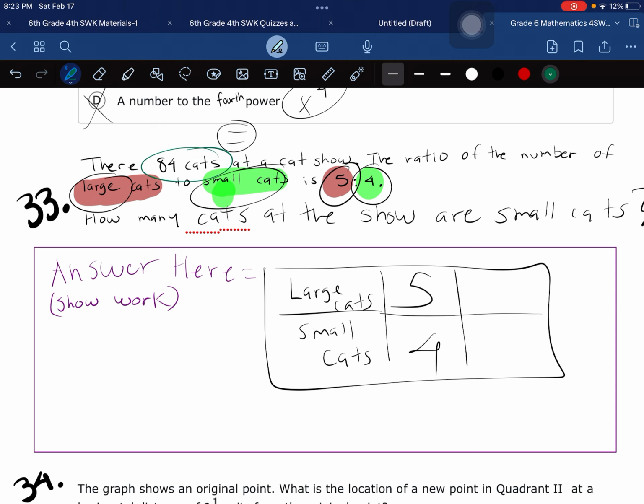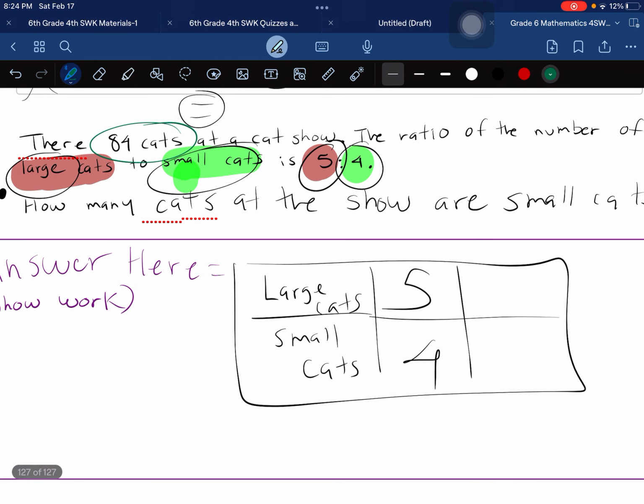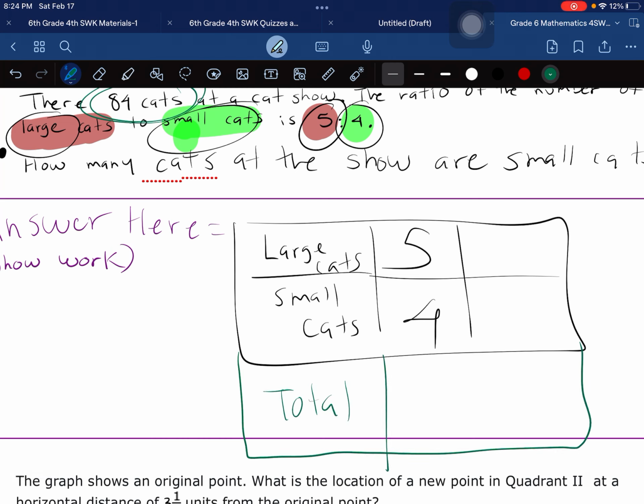So there's 84 cats at the cat show. Ratio of the numbers, large cats to small cats. Now, when they give it to you like this, chicos, they don't tell you if it's small or if it's large. That means we're going to have to add a third, and it's going to be total.